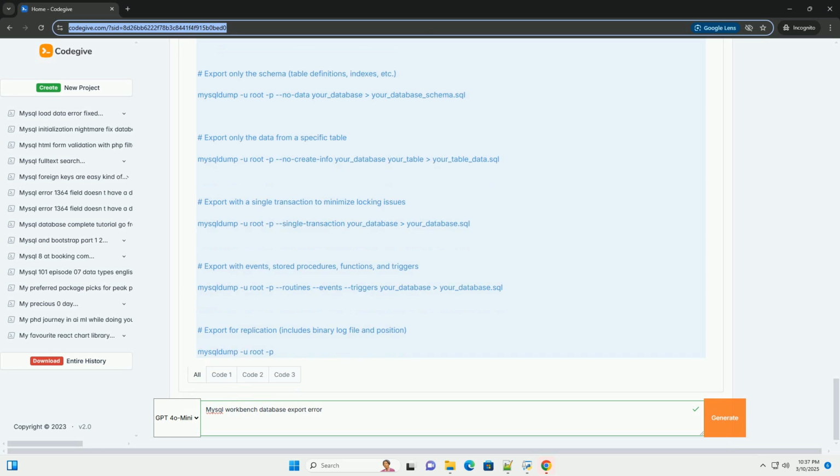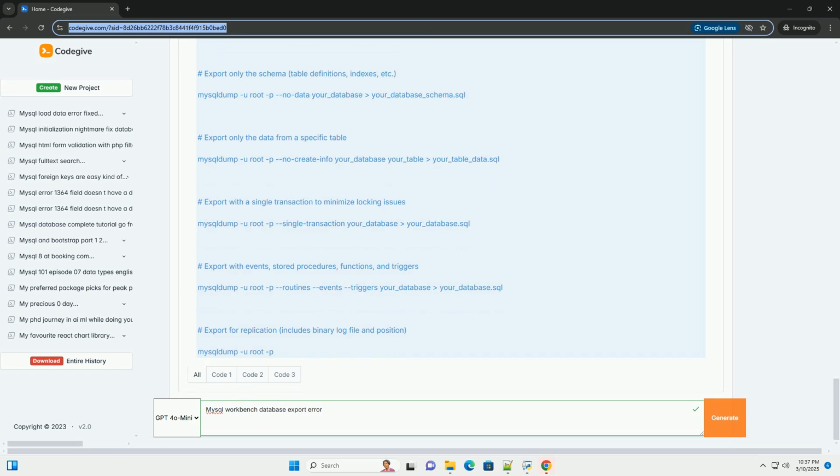--no-data exports only the schema, not the data. --no-create-info exports only the data, not the table definitions. --default-character-set=charset specifies the default character set to use. --master-data=1 or 2 adds comments to the dump file containing the binary log file name and position. 1 locks all tables, 2 does not lock tables. Useful for setting up replication.